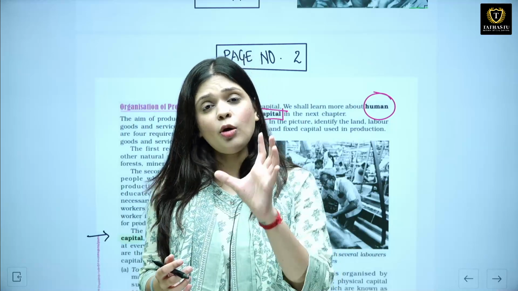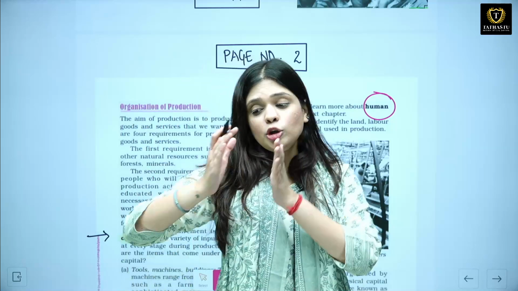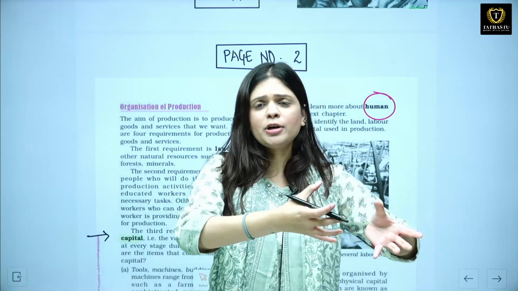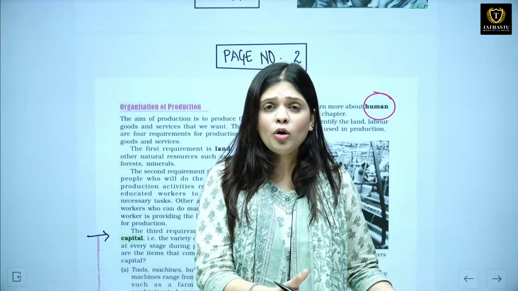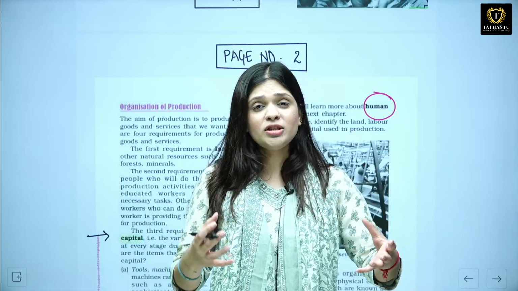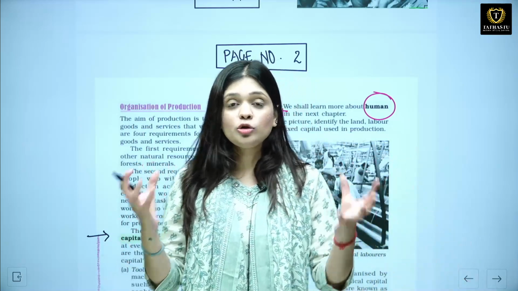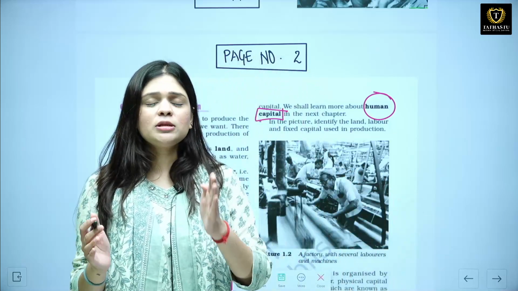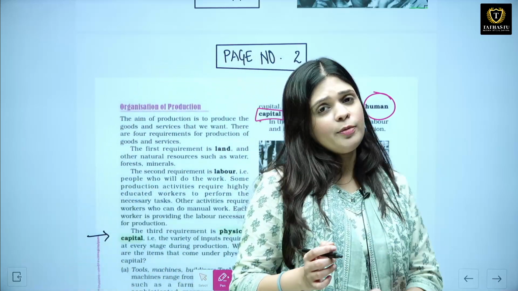This is also known as entrepreneur. So without human capital, you cannot combine land, labor and physical capital together. Obviously, they cannot work on their own. You need a certain kind of knowledge and expertise to make them work. So you need human capital for that. So human capital is extremely important and in some way a superior factor of production.